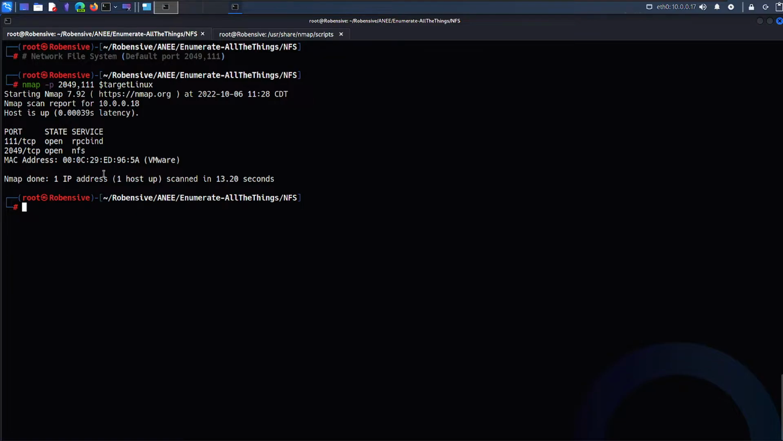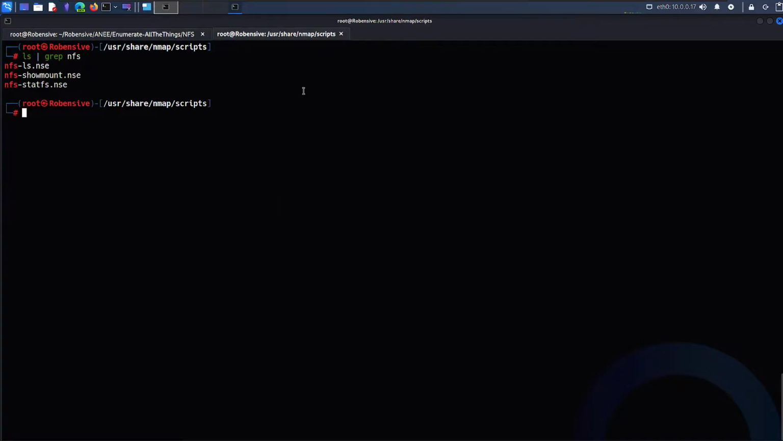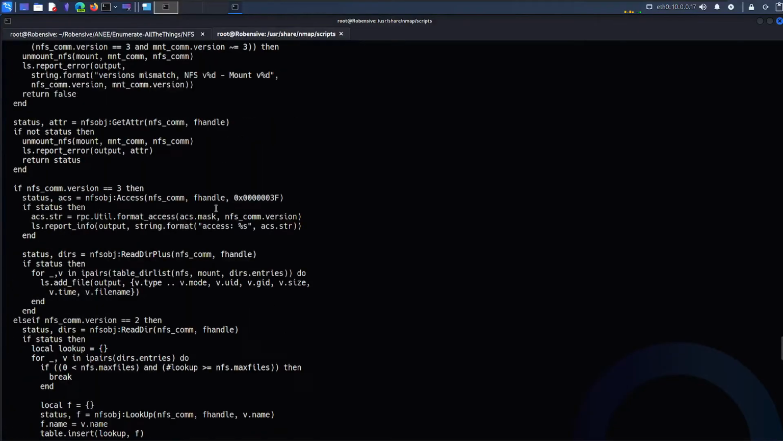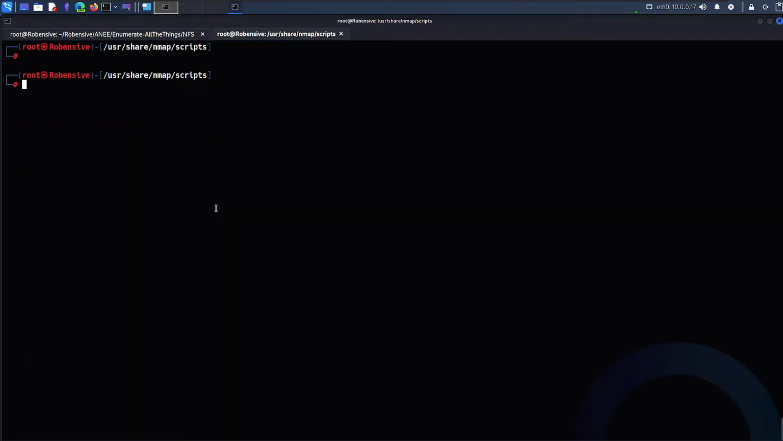Here we go. As I can see, 111 is open and 2049 is open. We can start with our basic enumeration, right? We can start with our NSE scripts. There are some NSE scripts already written, and NSE scripts are nothing but Lua based scripts. You can actually read them if you just type and go through it. It's not that difficult. It's almost like Linux syntax. There are some function calls and basic understanding that you will require. However, it's not difficult at all.